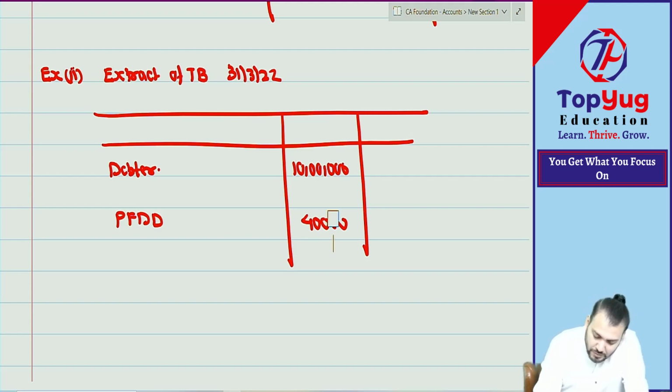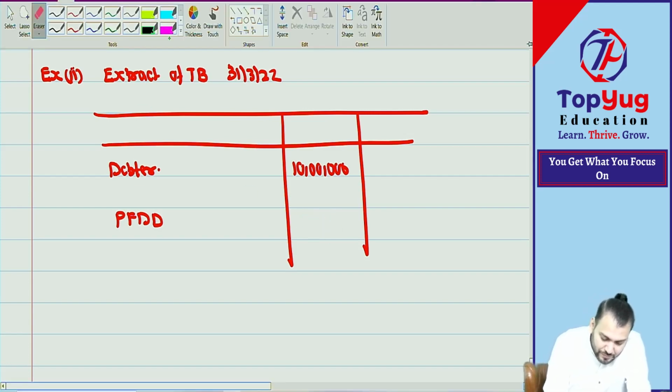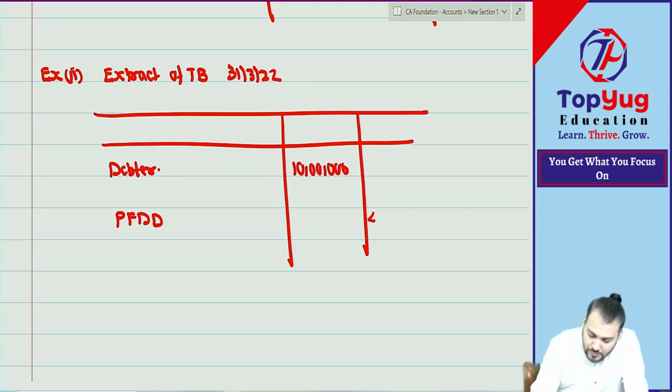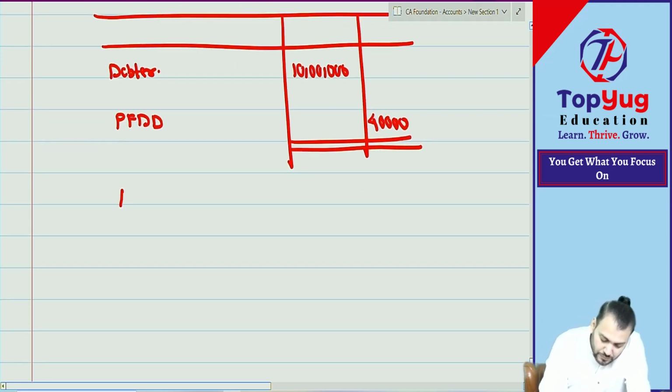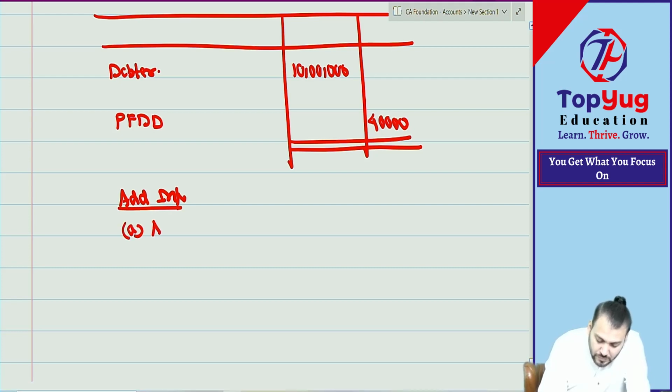Which balance? Provision always has a credit balance, right? I've informed you somewhere. Additional information: actual bad debts.